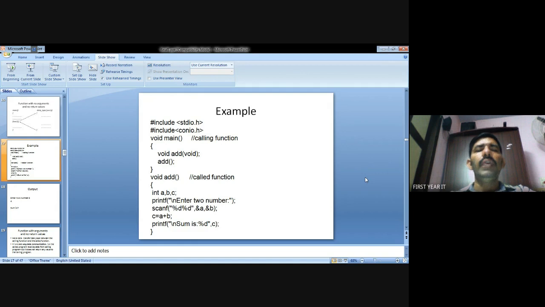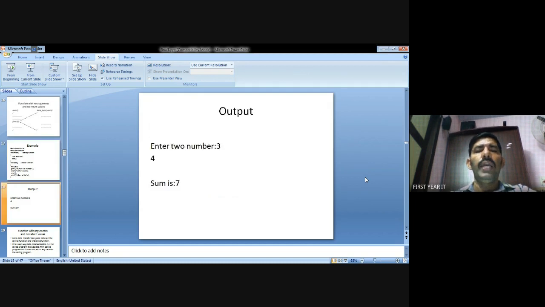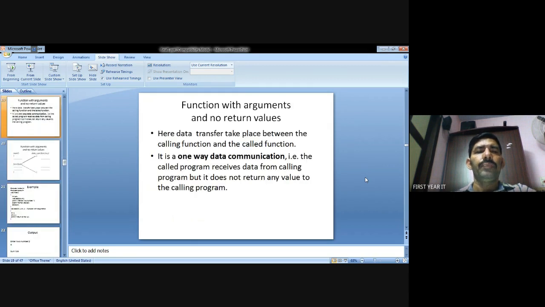So c equals a plus b, so 3 plus 4 is 7. 7 is stored in c. Then print c, and the value is 7. This is the output: a is 3, b is 4, total 7.